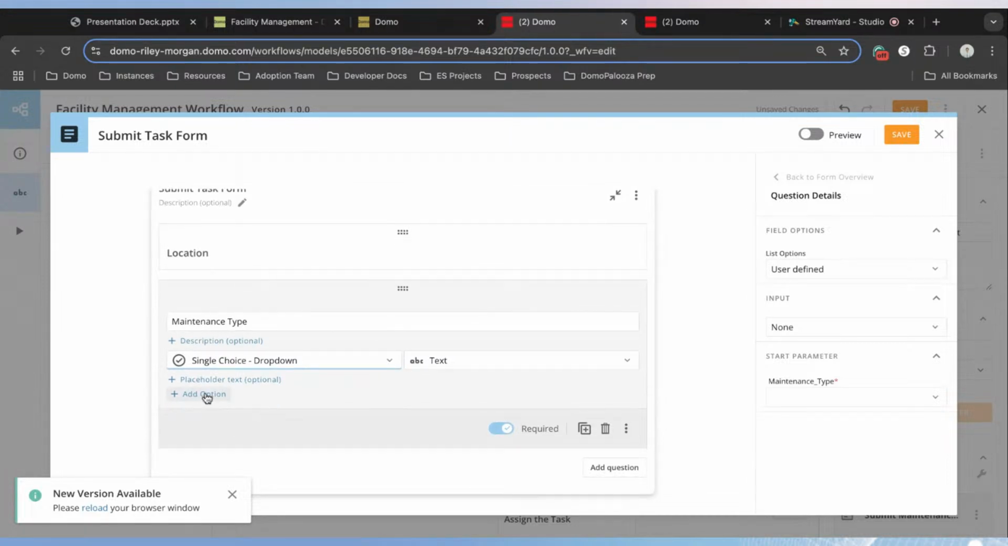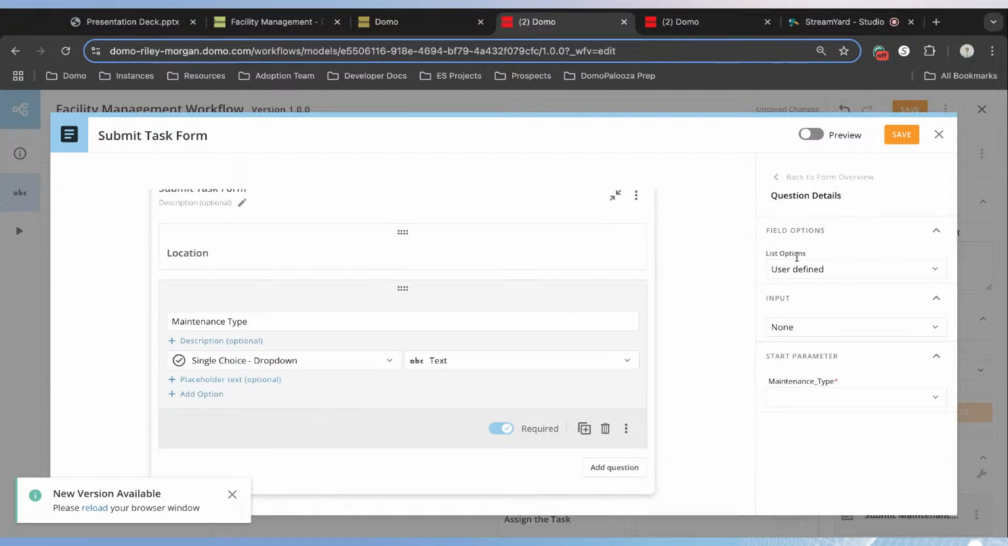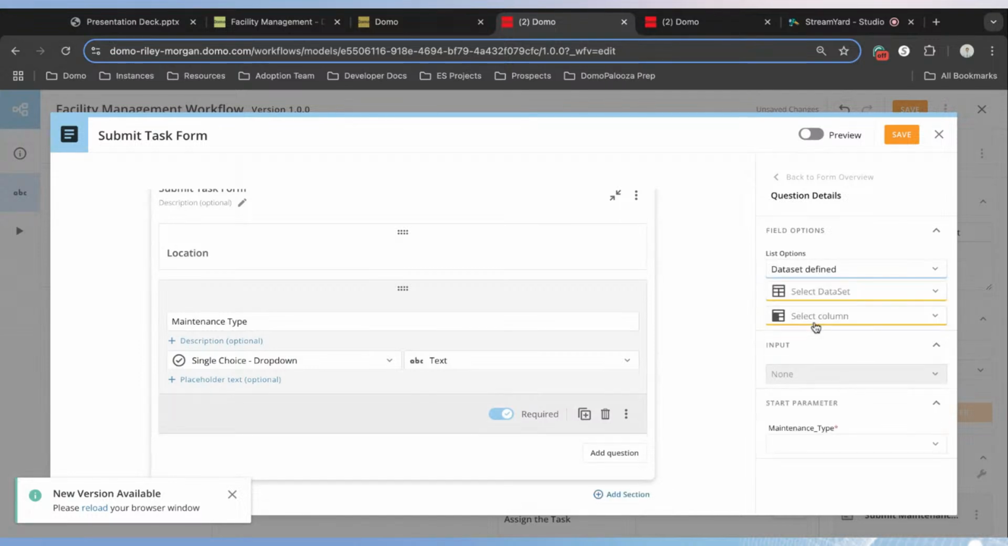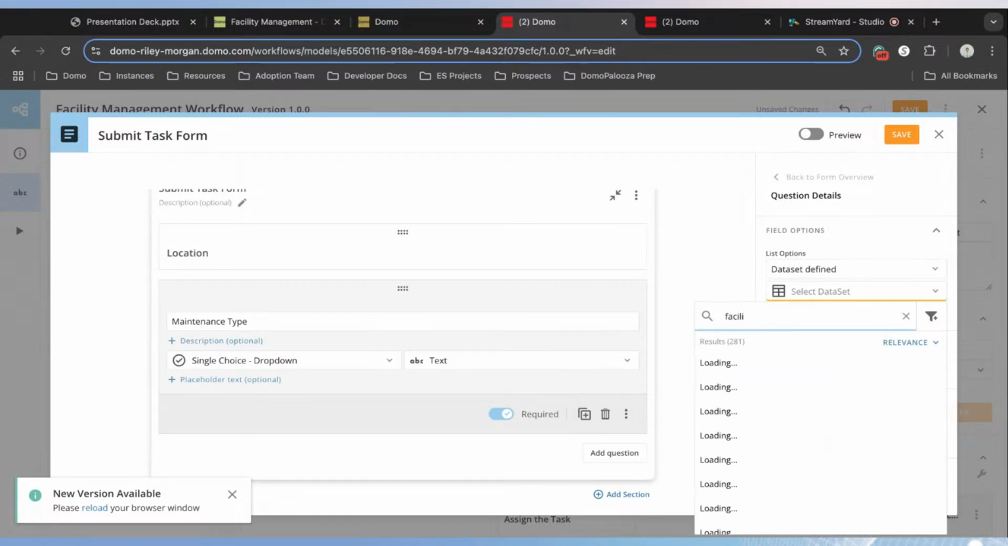And you'll notice that we can either hard code in answers or options for our users to select from. Or off to the right, we have this ability to change the list options from user defined. And we want to change this to be dataset defined. And so what this allows us to do is automate where our question is going to pull from for the answers. So what I want us to do here is, under the data set, let's select the data set that we just uploaded in our instance.